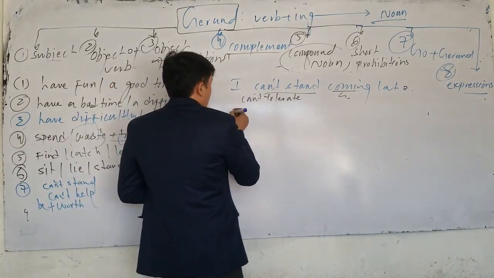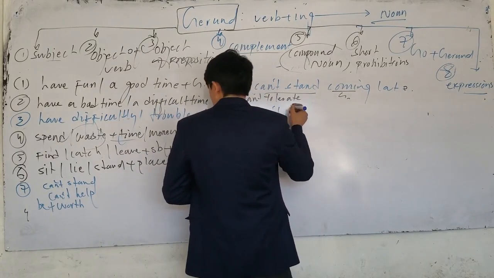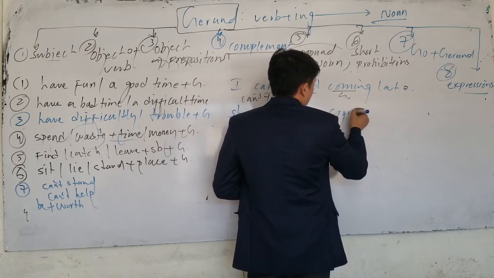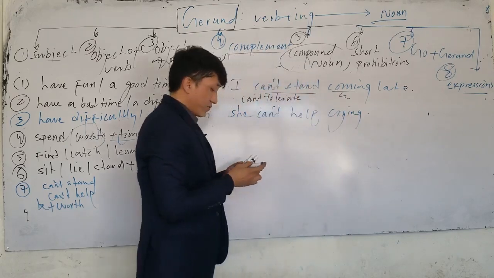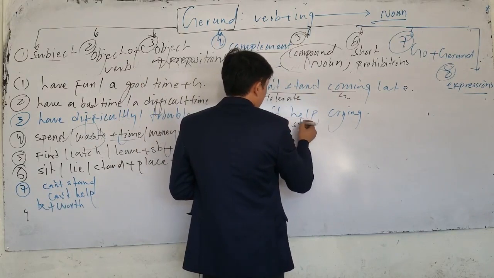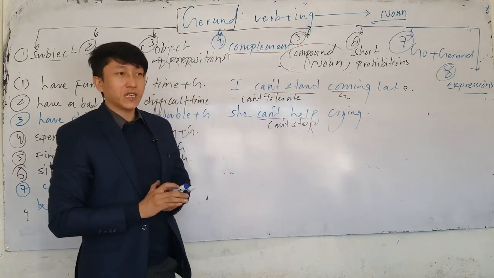But if I say she can't help crying, what is the meaning of she can't help crying? So can't help means what? Cannot stop. You say I can't help laughing. She can't help what? Crying.